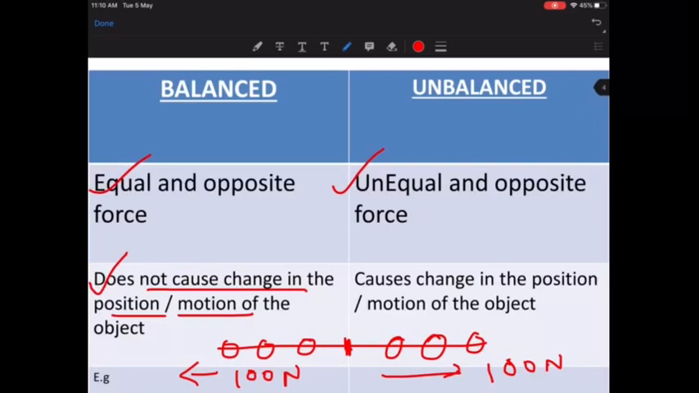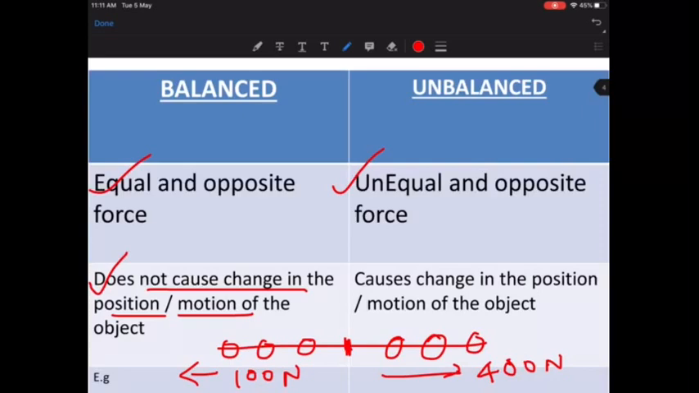Unbalanced force. Now unbalanced force, what is going to happen? Suppose on the right hand side they are applying 400 newtons, correct, and on the left hand side the three students are applying 100 newtons. Okay, so is this force balanced or unbalanced? It is an unbalanced force. How do you know? Because on one side 400 newtons are being applied, and on the left hand side 100 newtons are being applied. So it is an unbalanced force.